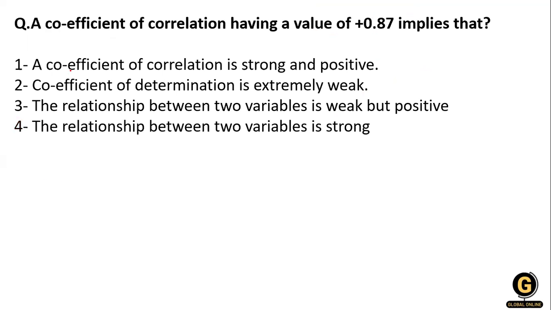Next question. The coefficient of correlation has a positive value of 0.87. So what does this sign show? This sign shows that the relation is positive. So where will we get a positive? Here we will find a positive. Here is extremely weak, no, there is a positive. Yes, here we also get a positive. So either option A or option 3.